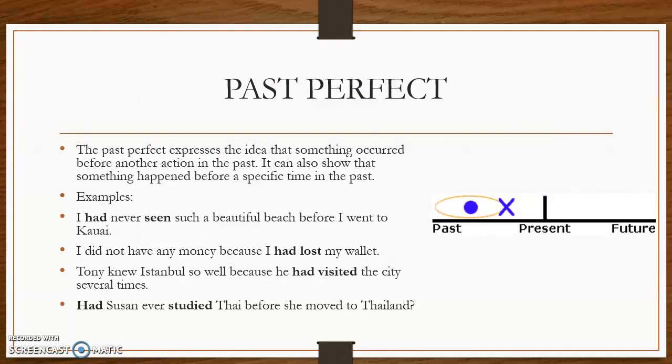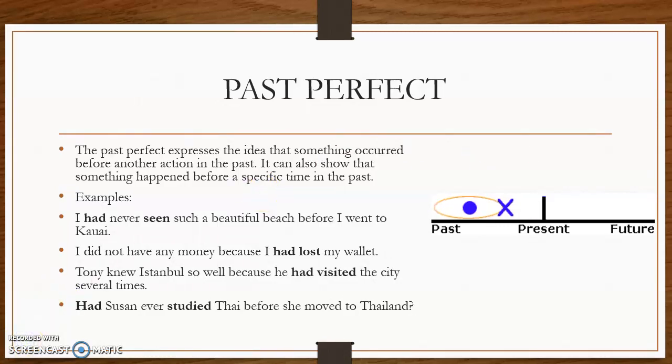Okay, and the last past that we are going to study is the past perfect. This is very easy to understand, guys, because the only thing that you have to do with the past perfect is imagine a sequence. You are going to have two past actions. The one that happened first, prior to another past action, is going to be your past perfect.